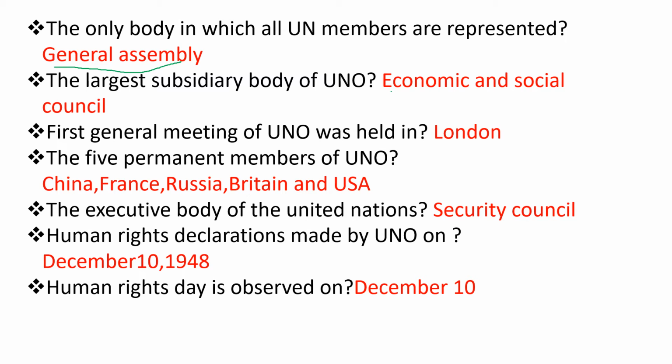Next one, the executive body of the United Nations. It's very important. The executive body of the United Nations is the Security Council. The 5 permanent members of UNO are China, France, Russia, Britain and USA.